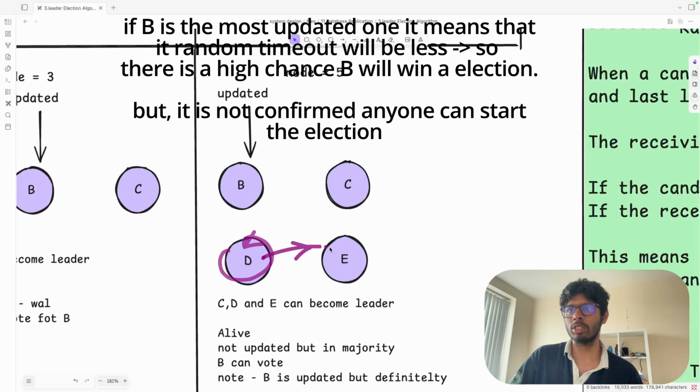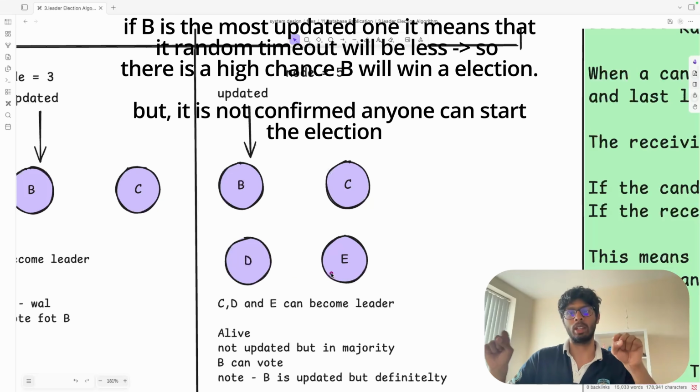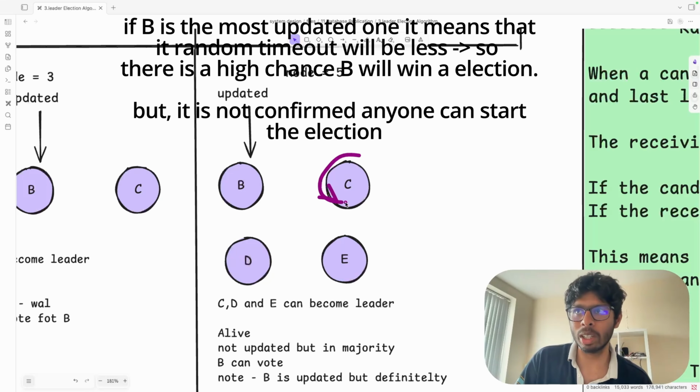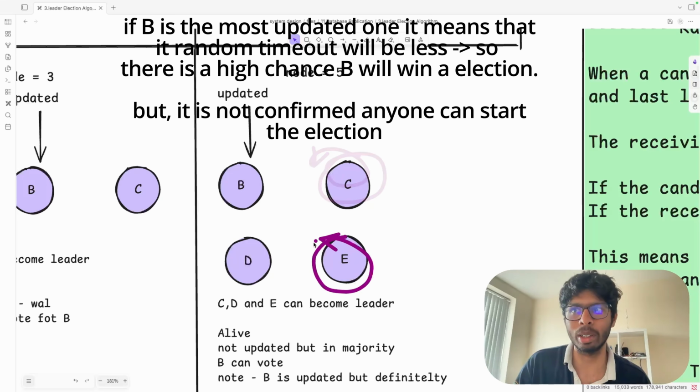And in the third situation, what is going to happen? In the case of E, okay, E can also give because D and E are also equal. In that case, D can also become a leader. Similarly, C can also become a leader if C has started, and E can also become a leader.